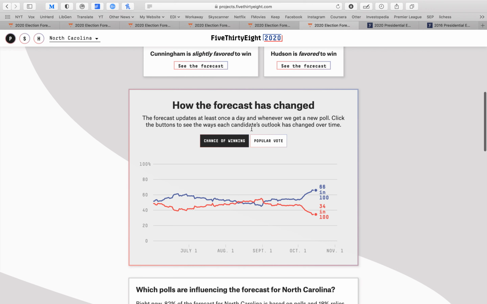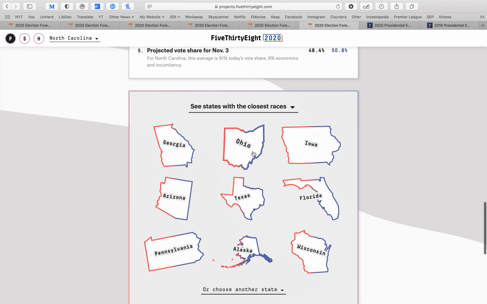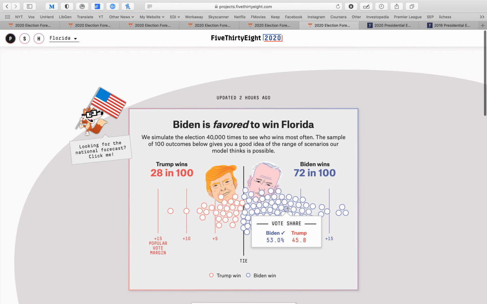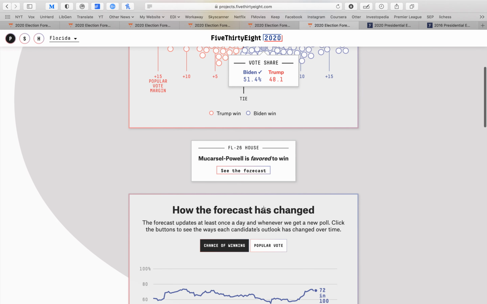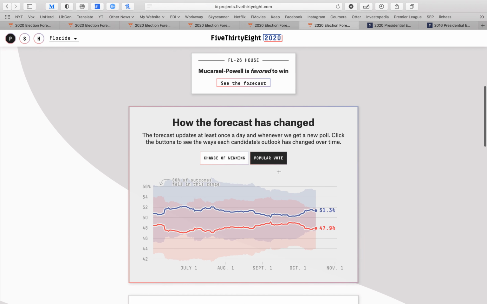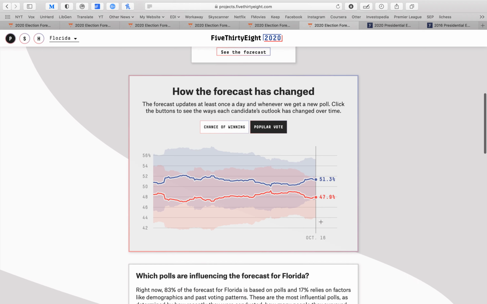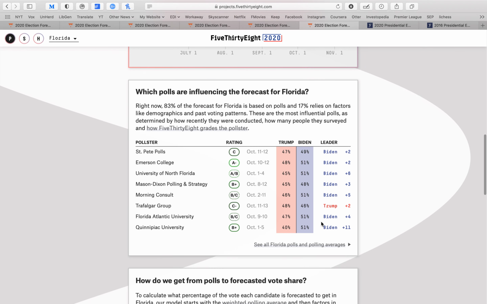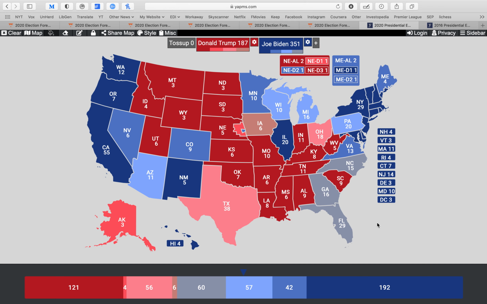We'll just have a quick look as well at Florida. That's always an important state. If we look at Florida, Biden is favoured to win here. But as you can see, it's slim, and 80% of results happen within these bands from here to here and here to here. As you can see, there's a lot of overlap, so it's very possible that Trump could pull off a victory here, but I think it's going to be very close. But I think Biden will pull off a convincing 351 to 187 Electoral College victory.